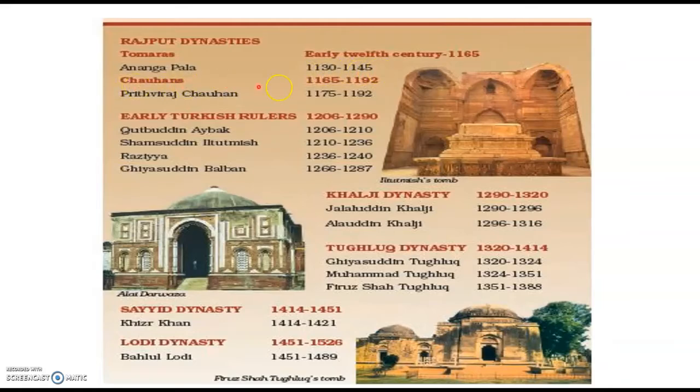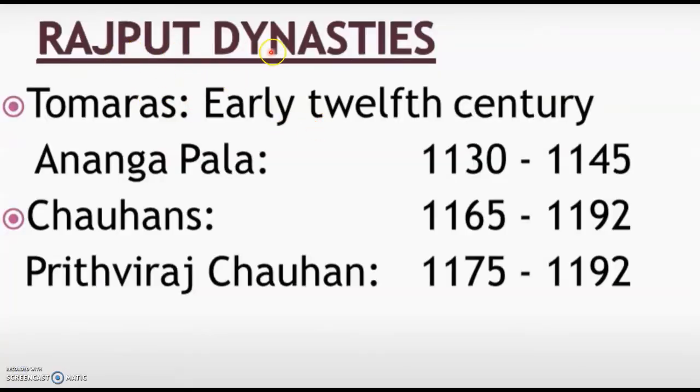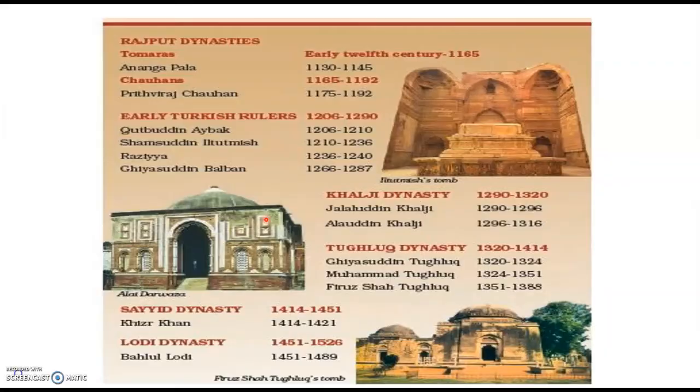Then Chauhans, 1165 to 1192. Prithviraj Chauhan, 1175 to 1192. So once more, the Rajput dynasties include Tomaras and Chauhans. They ruled over our country in the early 12th century.